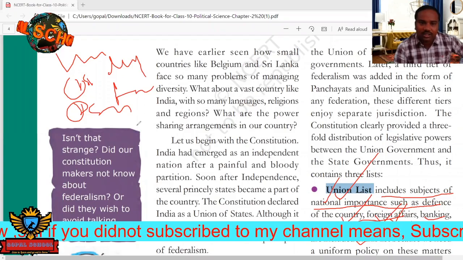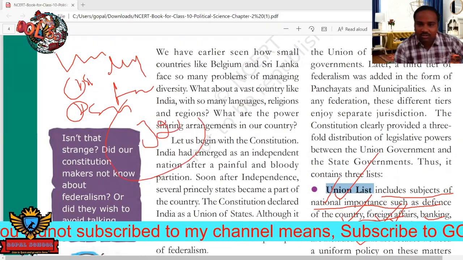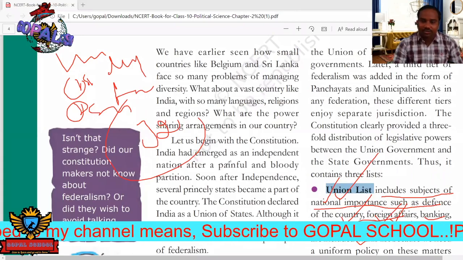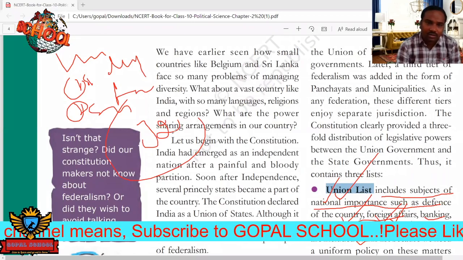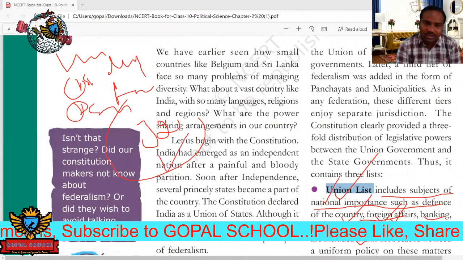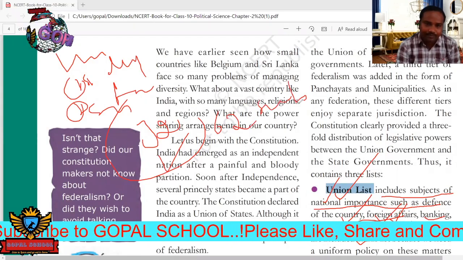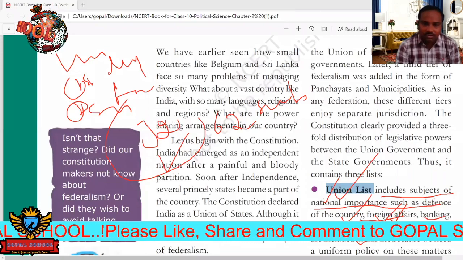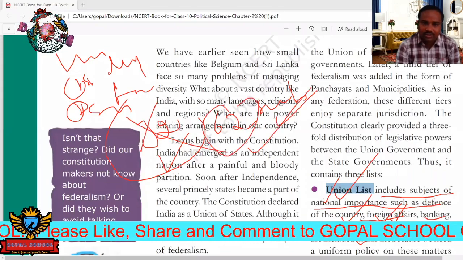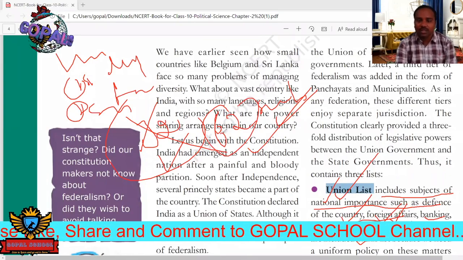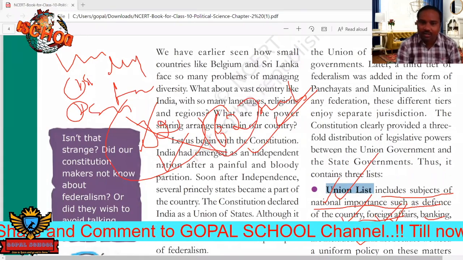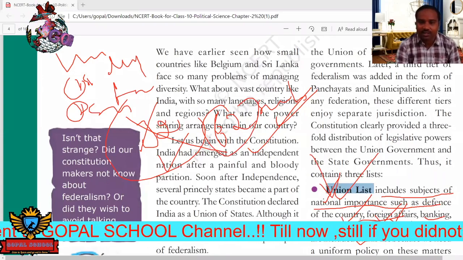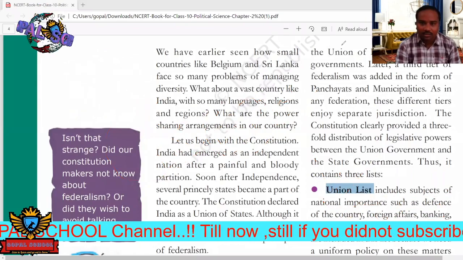Not only these. Here we are seeing only 5 or 6 examples, but in the real constitution the union list has 62 subjects. Remember this: it is a total of 62 subjects, not 32. All 62 subjects belong to the union list. That means the union government has the power on these subjects and will take decisions on these matters.